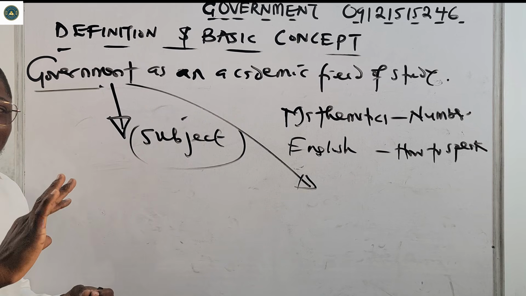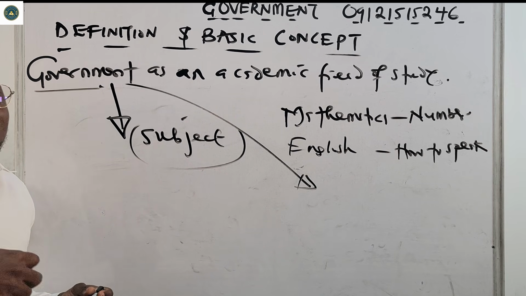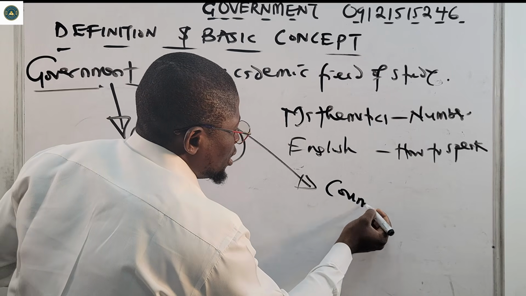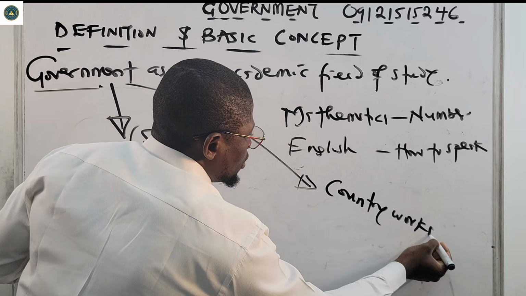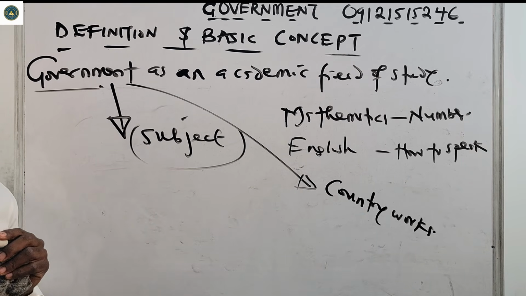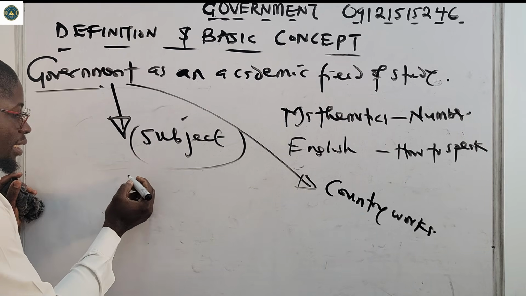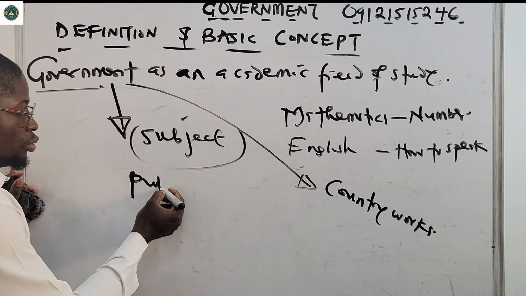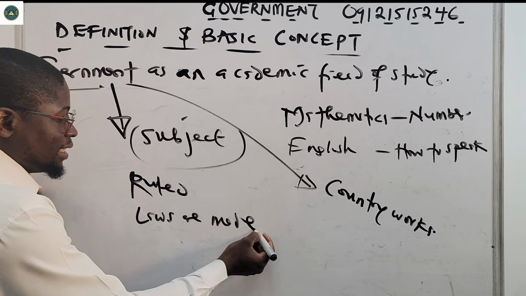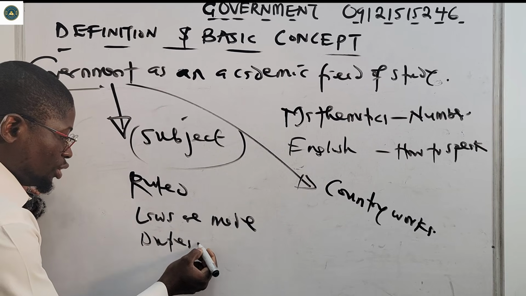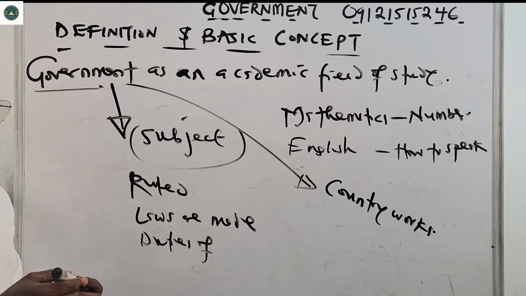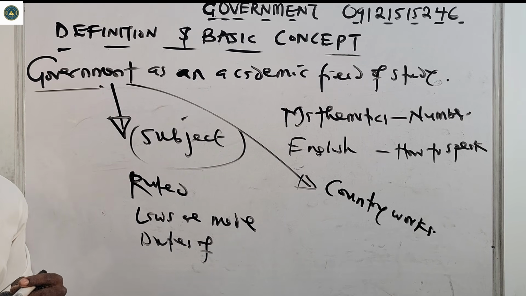It teaches us how our country works. So this is a simple way to understand government as an academic field of study: learning about how our country is ruled, how our laws are made, and the duties of government and citizens alike.